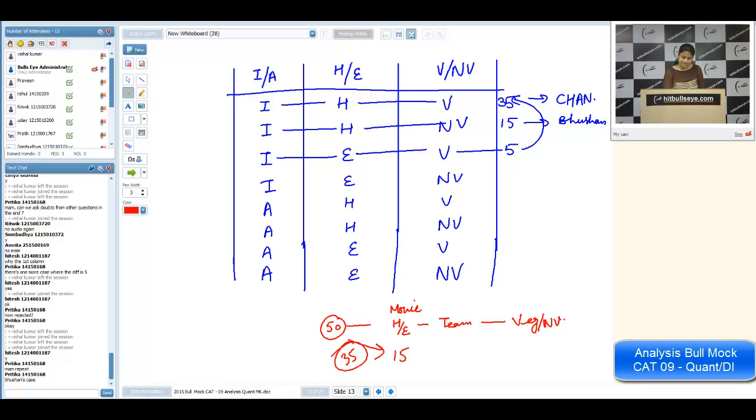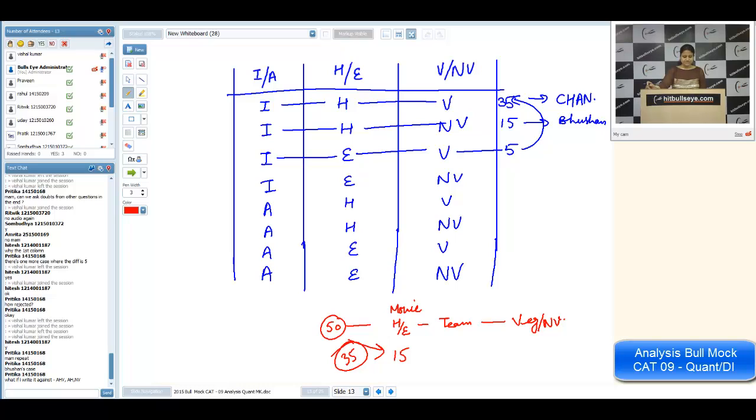What is the difference here? 35. It means there are 35 students and 15 students. These are two categories where movie preference will be same, team preference will be same, but food preference will not be same. In one case it will be vegetarian, in one case it will be non-vegetarian. That's why I am taking this. I cannot take this, Pritika. Why? See the last statement. It says the last part of this, all categories had a different number. That's why we are taking this.